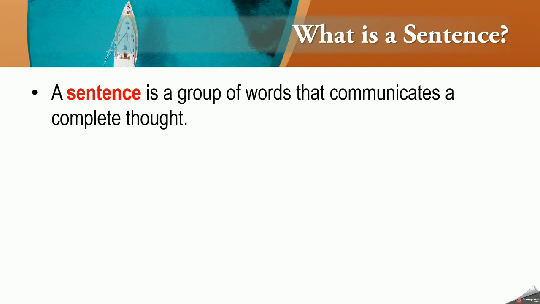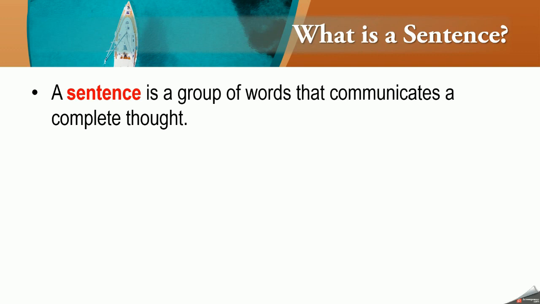So whatever you want to speak or communicate with the other person, you frame or encode it in the form of words, and those words are properly arranged in the form of a sentence which makes complete sense.